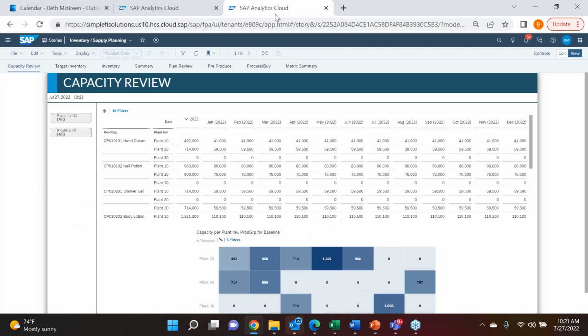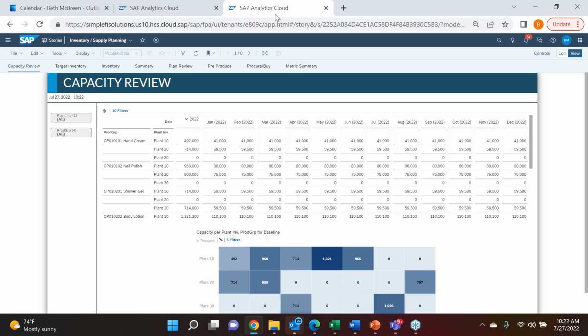So let's take that assumption, right, that we've got the sales plan, our demand, and what we think that for the year we're going to be able to sell. There are a couple of things that we set up in SAC that help drive the calculations. This is just more informational. These can be adjusted and reviewed as needed. As we start to look at supply and inventory planning, we obviously have capacities by plants.